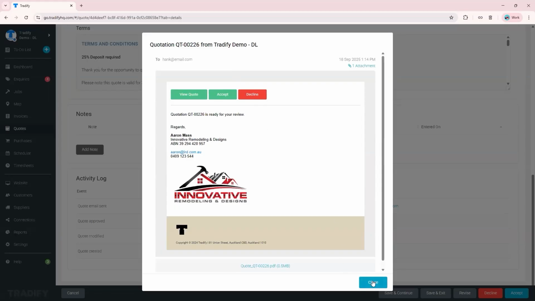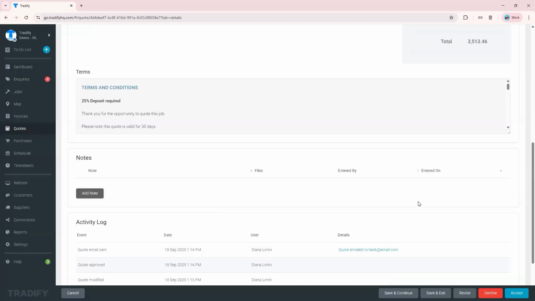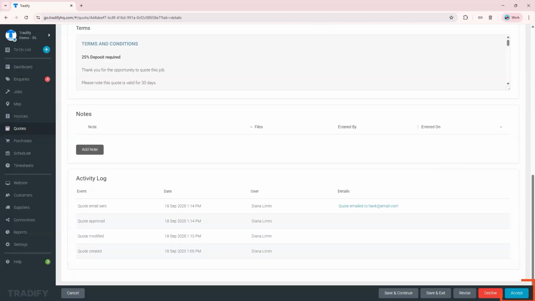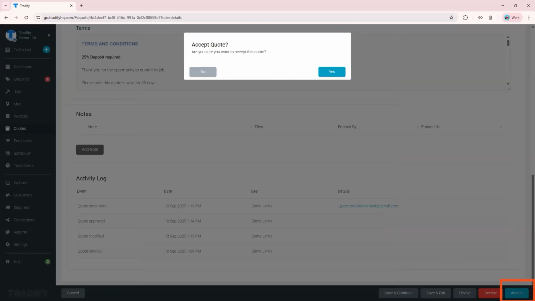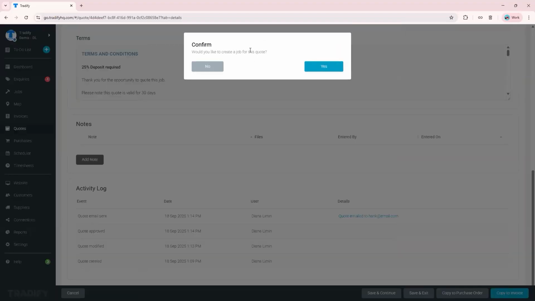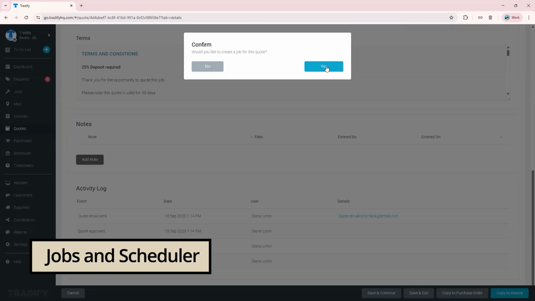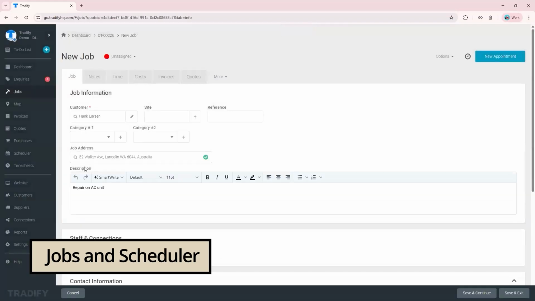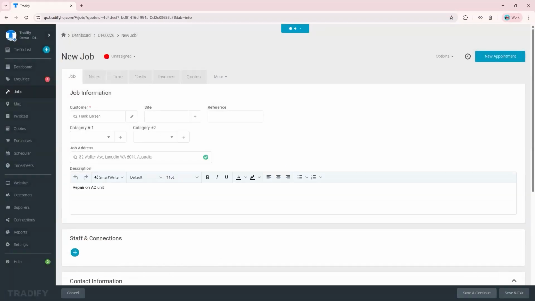So they can accept that. But let's say they phoned you up and you need to manually accept it. So you can do that from your end as well. Click accept from that right bottom corner. Accept quote, yes. And then the system will prompt you to create a job for this quote. So let's say, yes, of course, we'll turn that into a job card. Just hit save and continue.